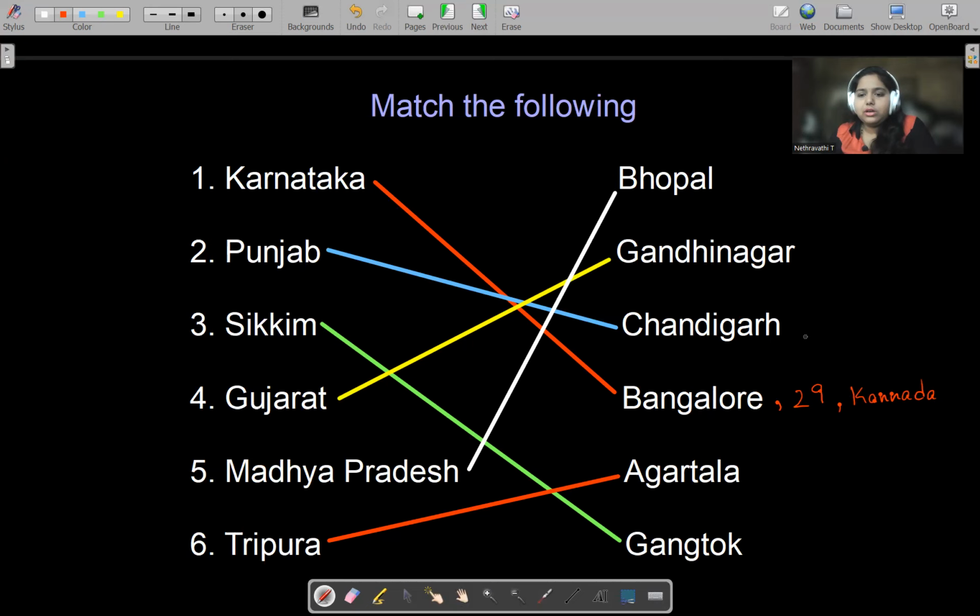For example, in Punjab, Punjabi is spoken. So this is mapped with Punjab. Like this, certain things are matched with one key. So these are called keys and these are called values. So these are called key value pairs, that is, an object.